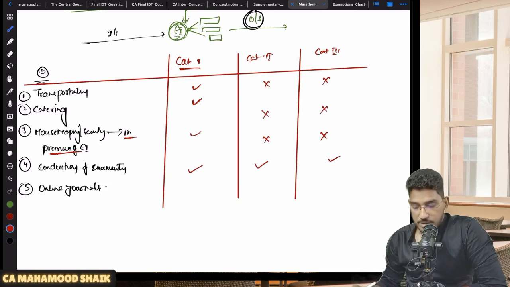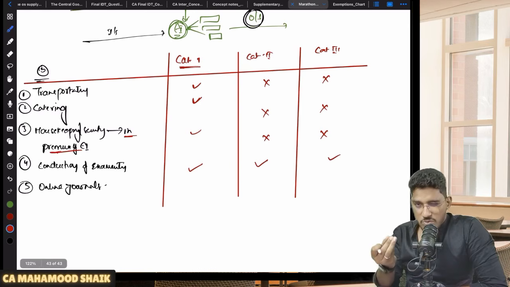Exemption will not become applicable. Now, coming to the last category of input services, sir, supply of online journals and periodicals. Category 1 education institutions, small kids and all. Why do they need online periodicals here? Not required, no. So that's why there is no exemption here.